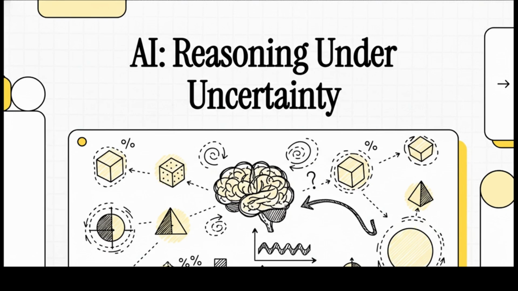Welcome to The Explainer. Today, we're diving deep into one of the most fundamental challenges in artificial intelligence. How do you make a smart decision when you just don't have all the facts? We're going to break down the mathematical engine that lets an AI reason, not with black and white certainty, but with calculated degrees of belief.